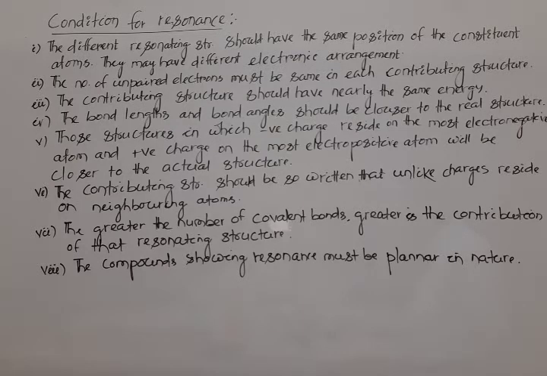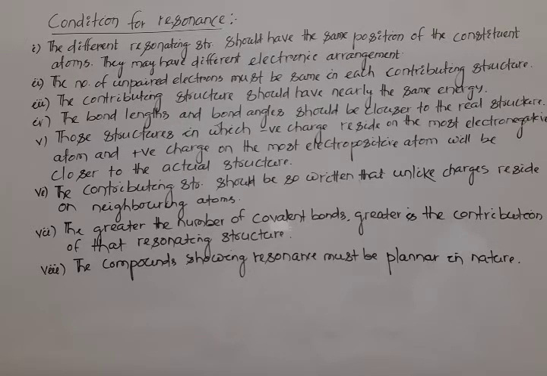Next, the contributing structures should have nearly the same energy. Next, the bond length and bond angle should be closer to the real structure.